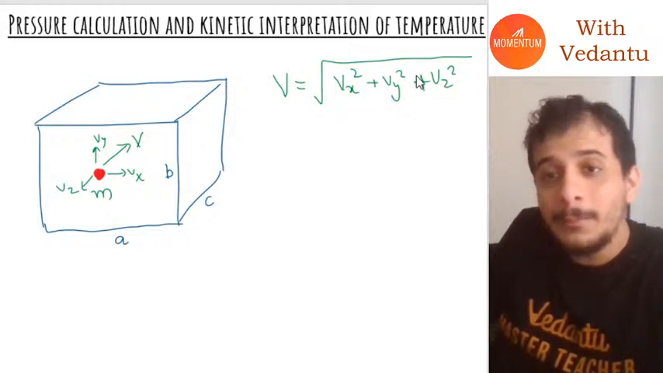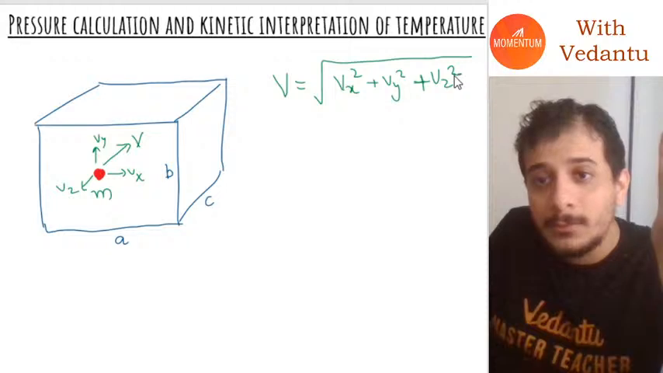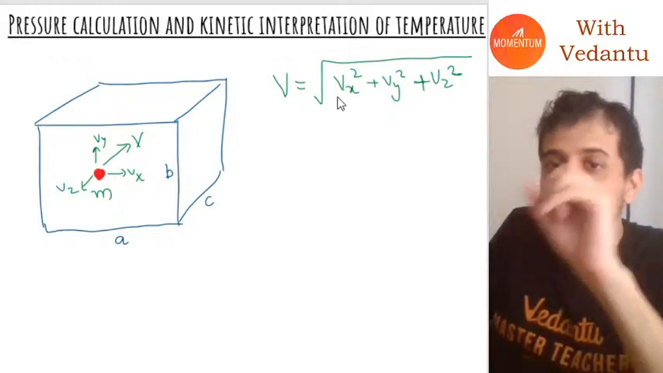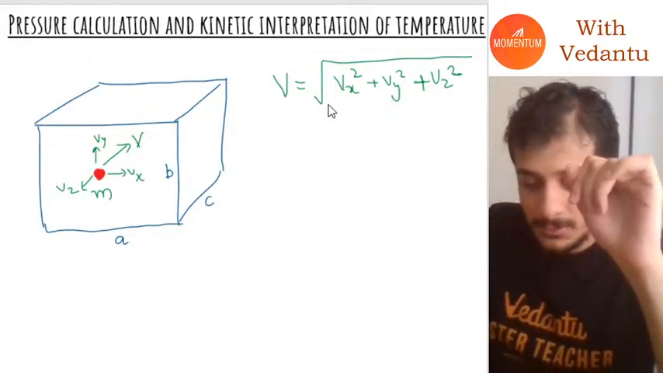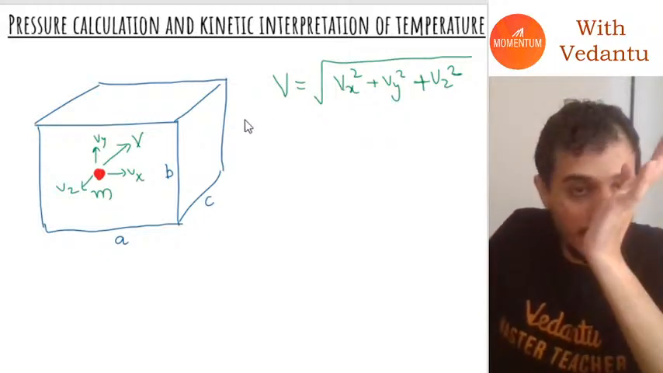Where does this come from? This comes from vectors. The total speed will be the square sum of the individual components. I hope everybody knows that.